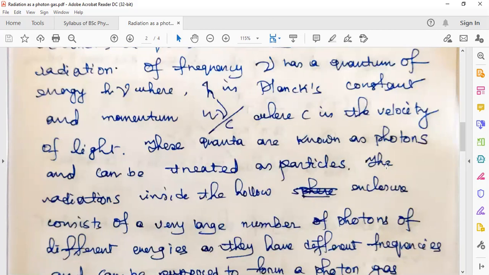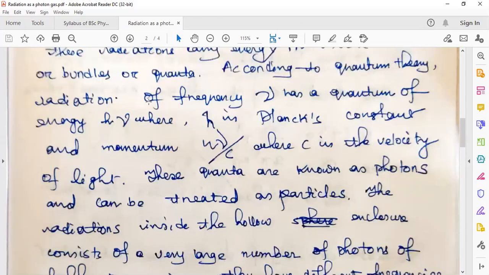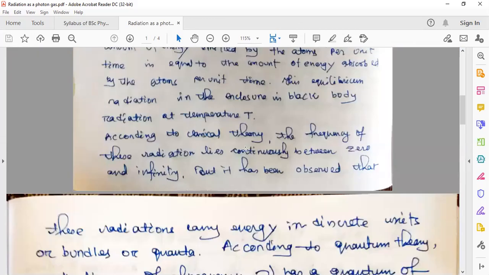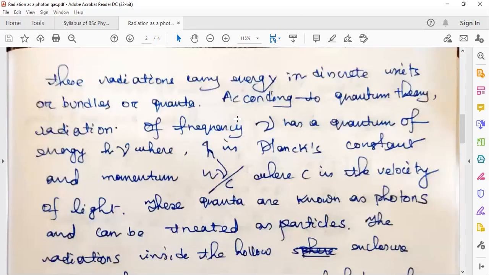So here, the electromagnetic radiation, the black body radiation in the experimental arrangement we have just discussed, has energy. They are electromagnetic waves, but still they possess energy.